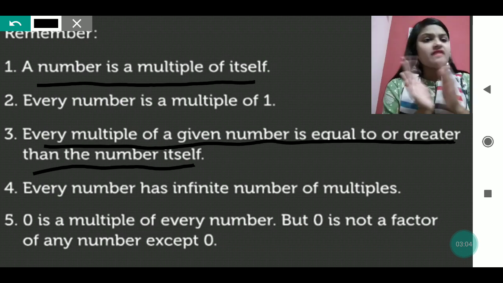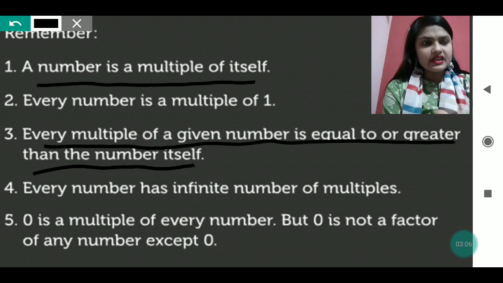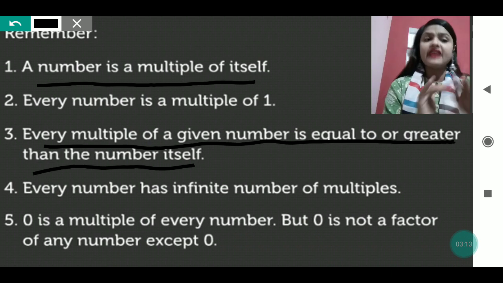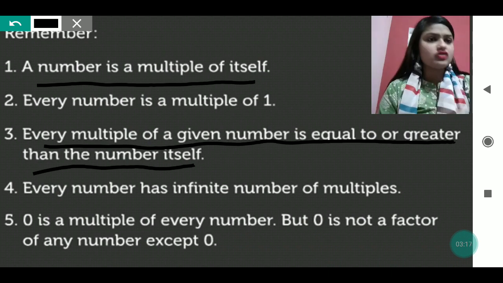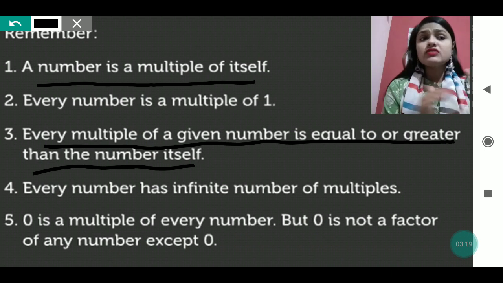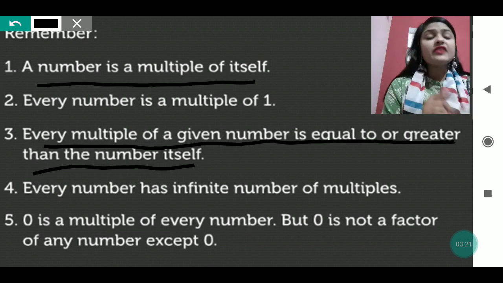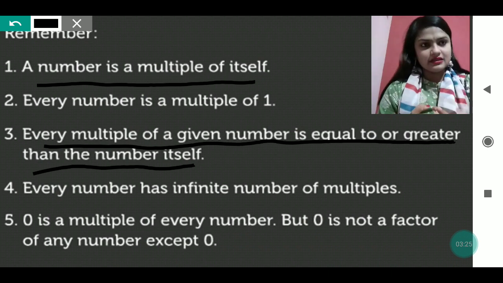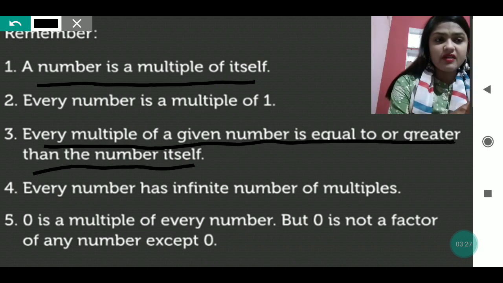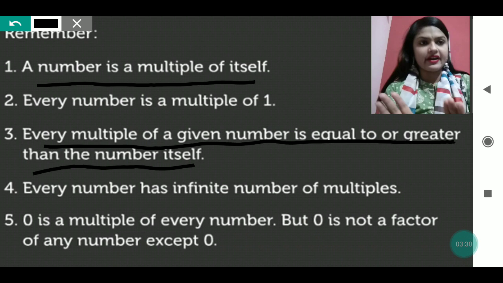Like 3 ones are 3, so it is equal, but 3 twos are 6. It cannot be smaller. 5 ones are 5, which is equal, or 5 twos are 10, but it can never be 4. So it cannot be lesser; it will either be equal or greater.